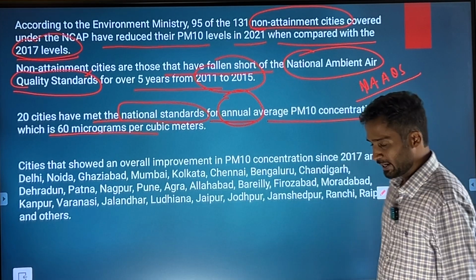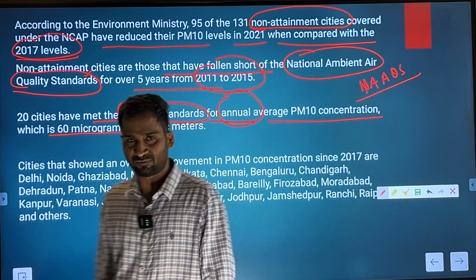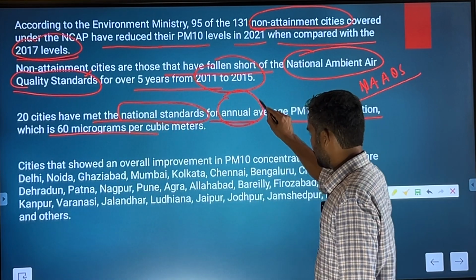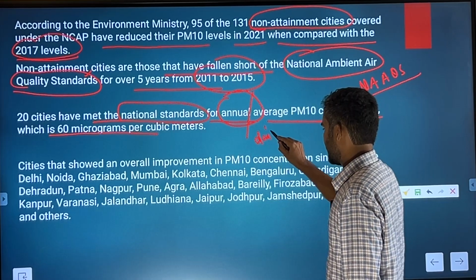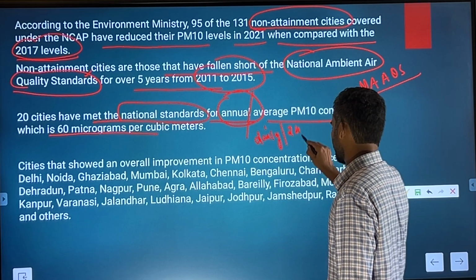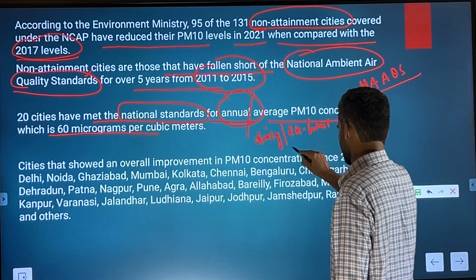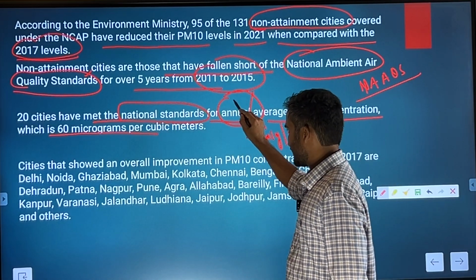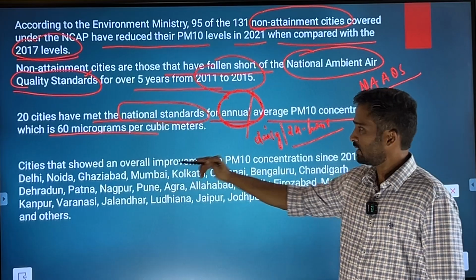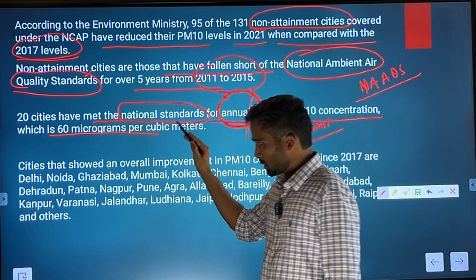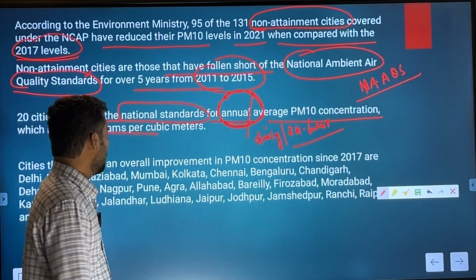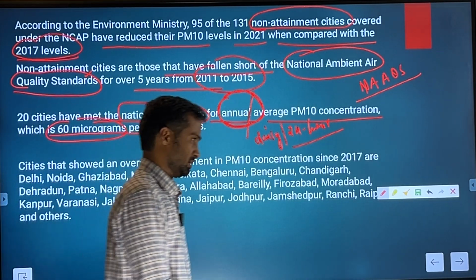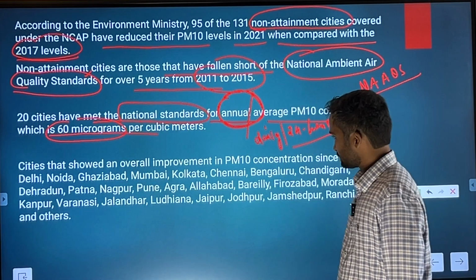This PM10 concentration or PM2.5 concentration is measured at the annual level as well as at the daily level, or call it 24-hour exposure. So the NAAQS says that there should not be exposure of PM10 beyond 60 micrograms. So that is the idea.